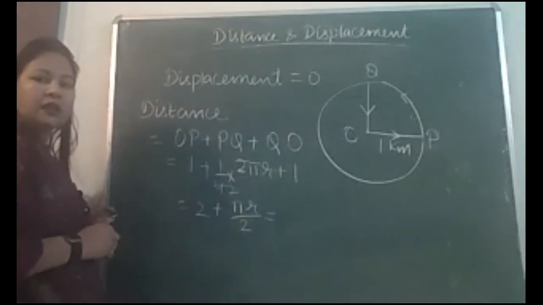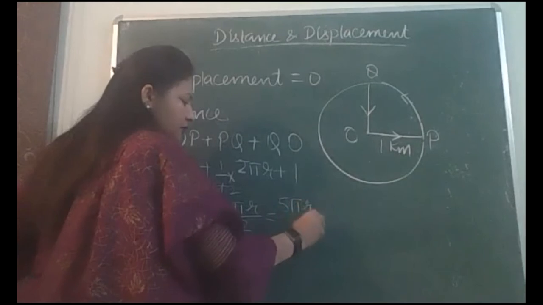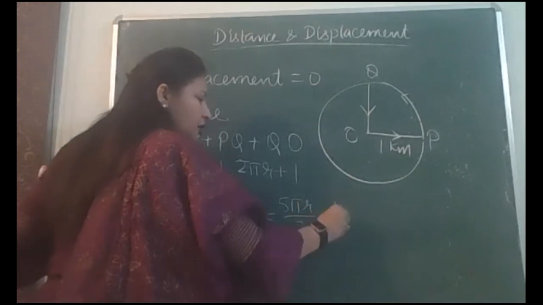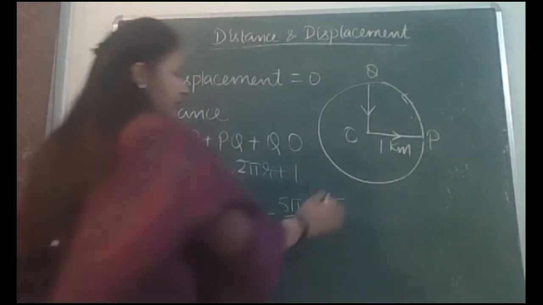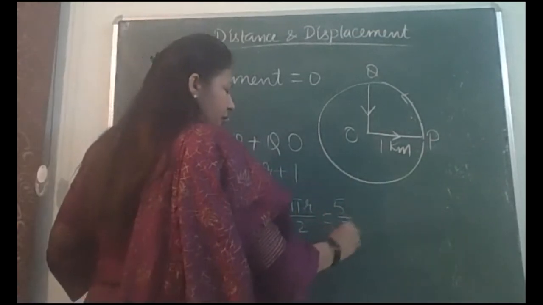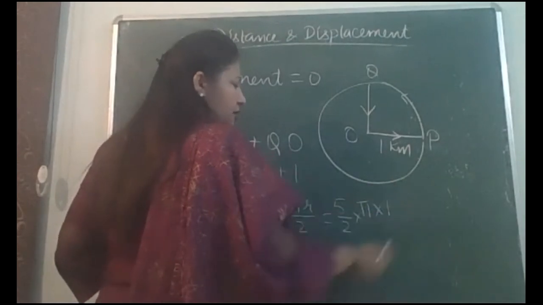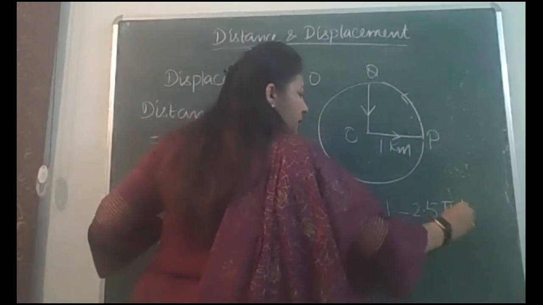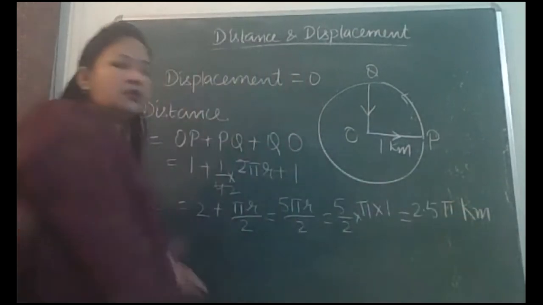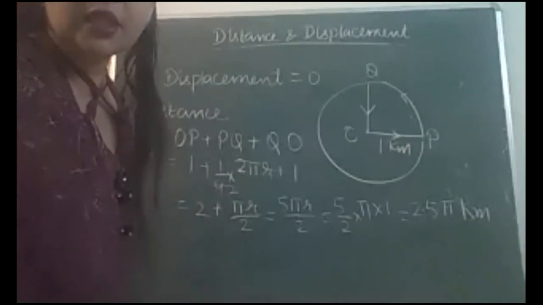Okay, this is 5 pi r by 2. And we can further solve it if we want, otherwise you can leave it up to here also. 5 by 2 into pi into radius, which is 1 kilometer. This is 2.5 pi kilometer. So the distance covered in this case is 2.5 pi kilometer.